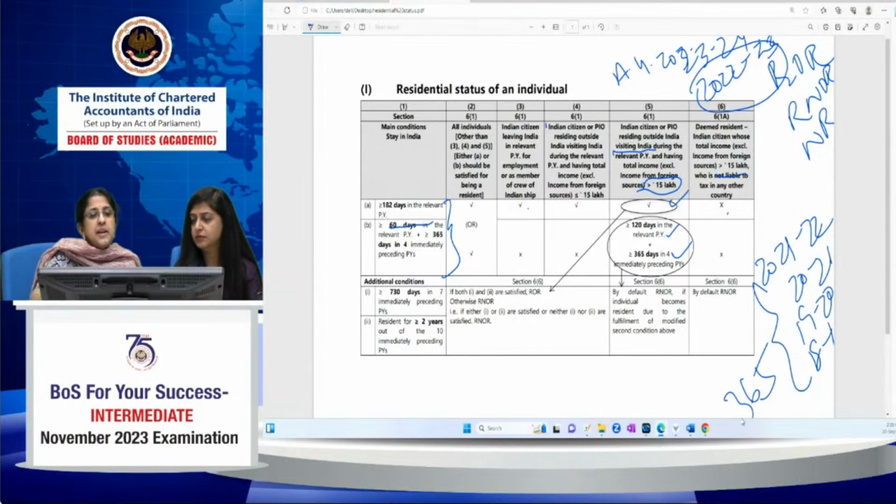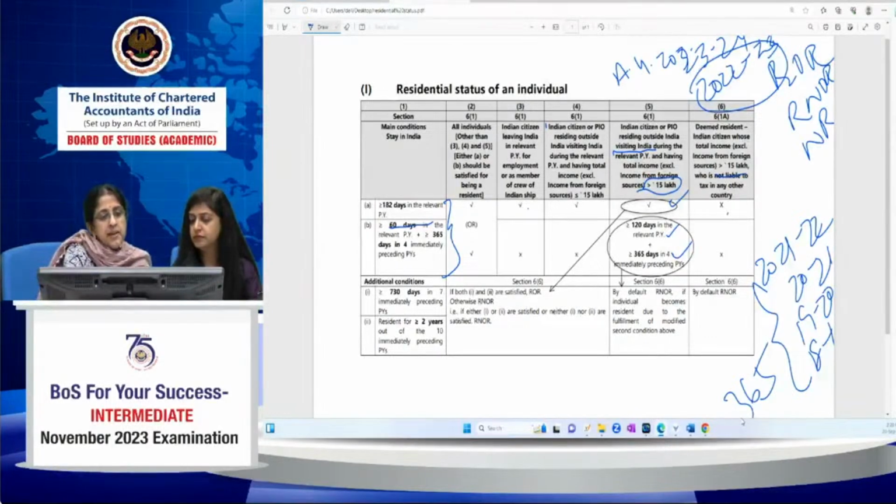Okay. Now, what is R and OR? Now we know what the conditions are for resident. When you should apply 182 days plus 60 days. When you should apply only 182 days. When you should apply 182 days or 120 days plus 365 days. So I hope it is very clear from this chart.